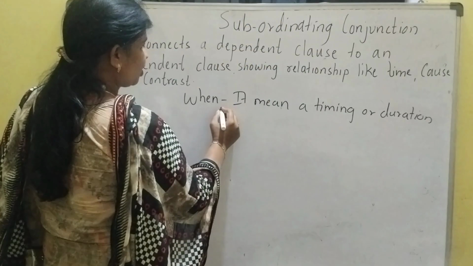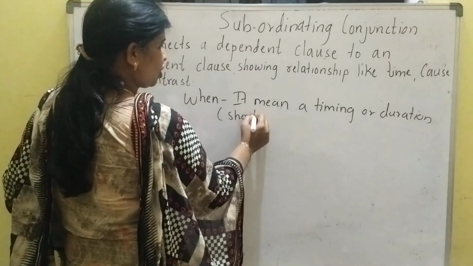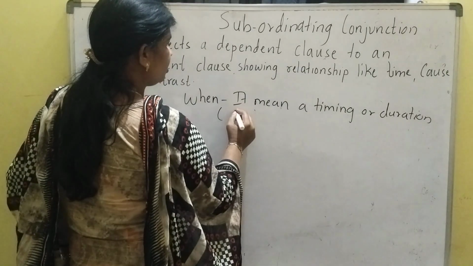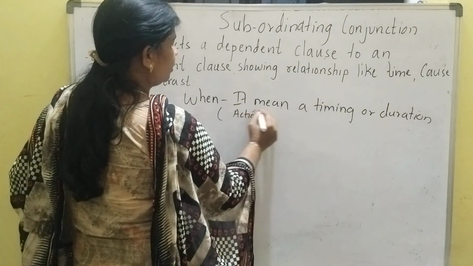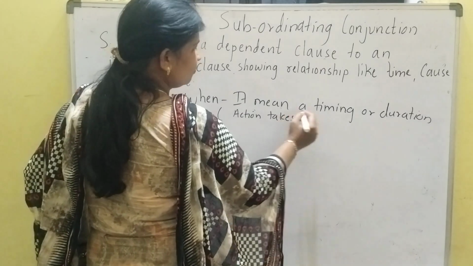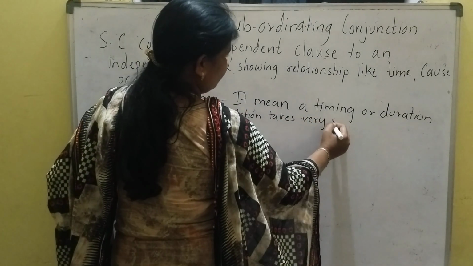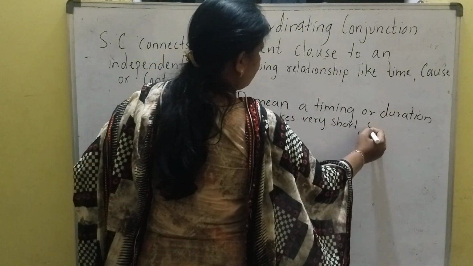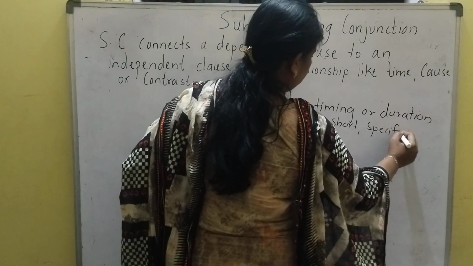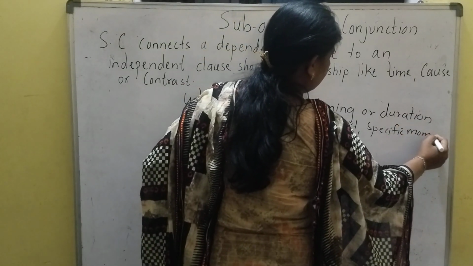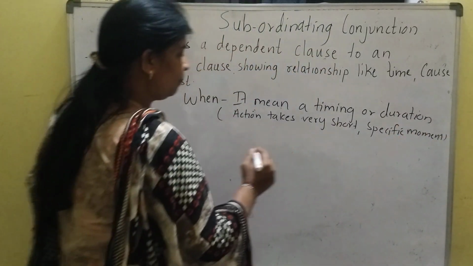Yes, the action takes a very short time. We can say a specific movement. Okay, let's see an example. You will come to know.